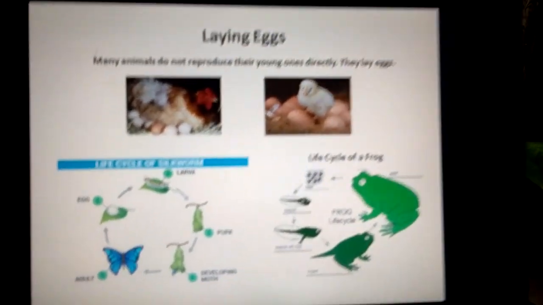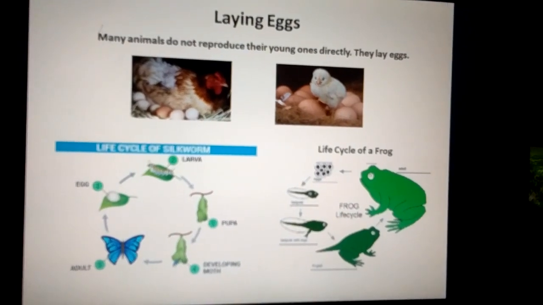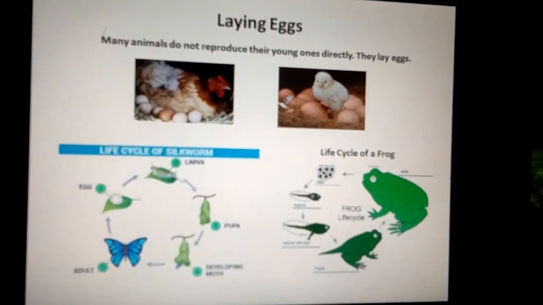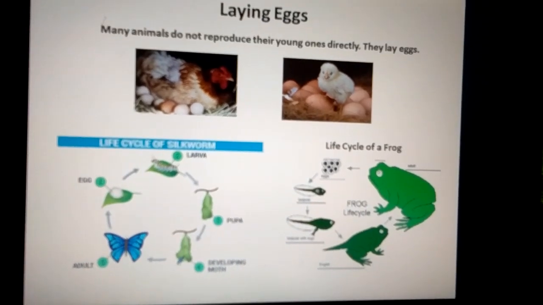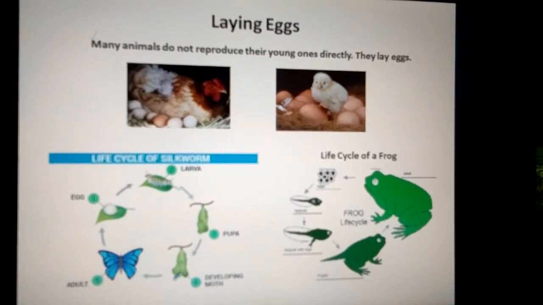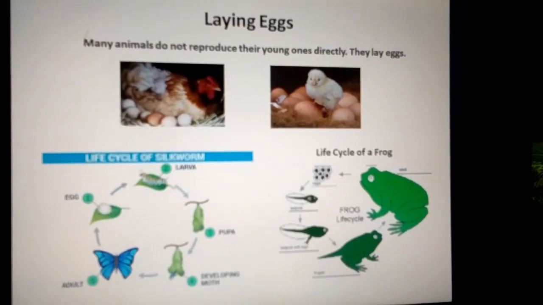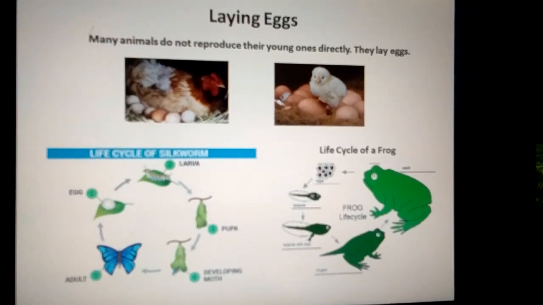Laying eggs: many animals do not produce their young ones directly. They lay eggs. For example, a hen lays eggs. They sit on the eggs and incubate them. Now one question comes, what is incubate?